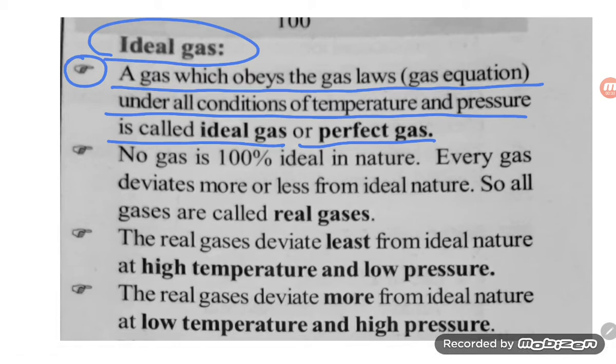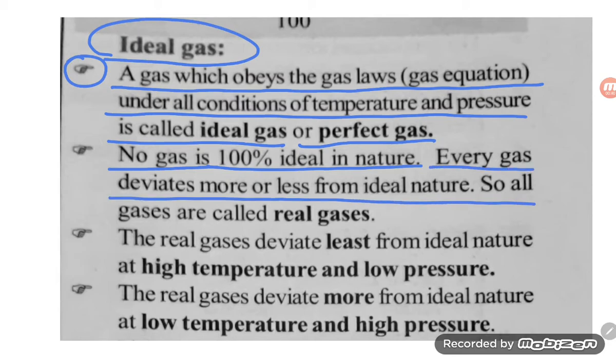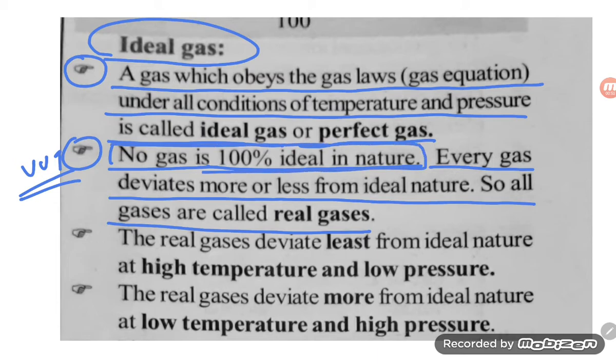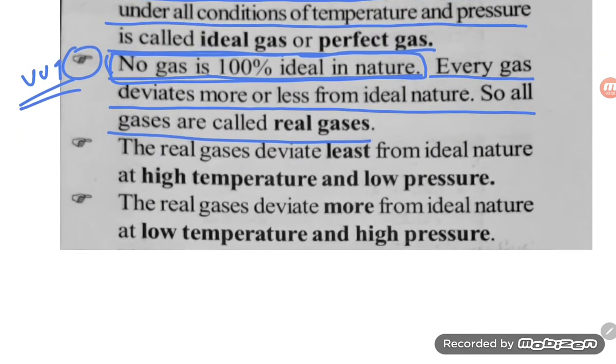What is the second point? No gas is 100% ideal in nature. Every gas deviates more or less from the ideal nature, so all gases are called real gases. This point is very important. They are saying that no gas is 100% ideal in nature.